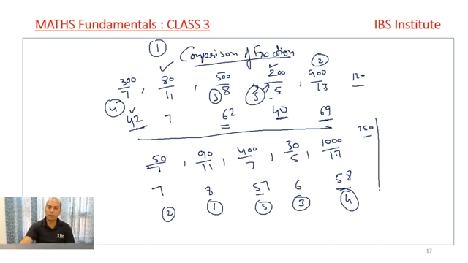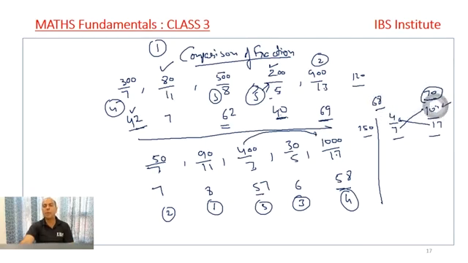Here, in order to categorize this, we could also have done something simpler. 4 by 7 and 10 by 17 are the two numbers. If I have to compare only these two fractions, we can apply a very simple approach that we used in lower classes, in the 8th and 9th class. 17 into 4, 17 4s is 68, and 7 into 10 is 70. So 68 is a smaller number, 70 is a higher number. So 10 by 17 will be the higher value, right? Where we get a higher value, that number is higher. 70 is bigger, so I get 10 by 17. 68 is smaller, so I get 4 by 7. So this is how we solve the questions.